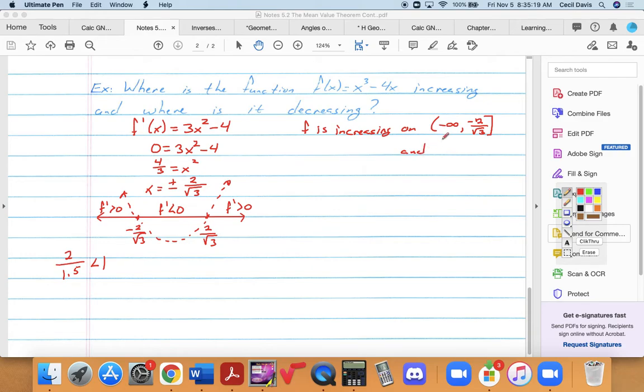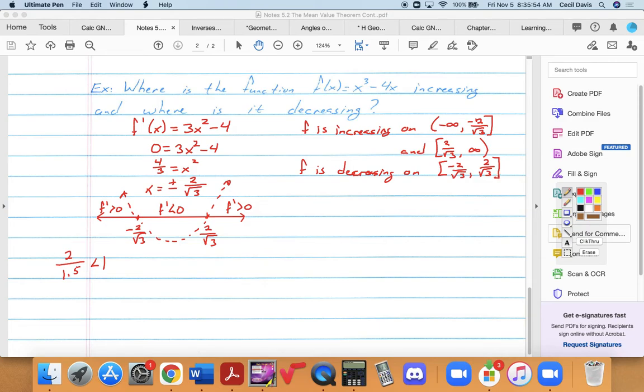And on the interval from 2 over the square root of 3 to infinity, and f is decreasing on the closed interval from -2 over the square root of 3 to 2 over the square root of 3.